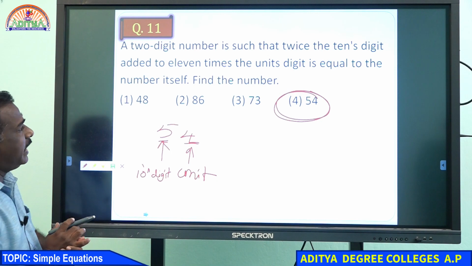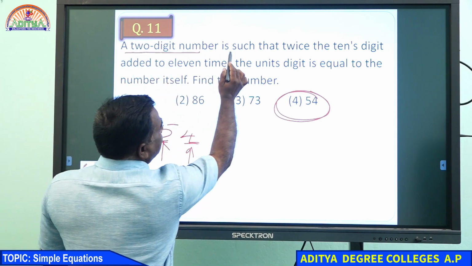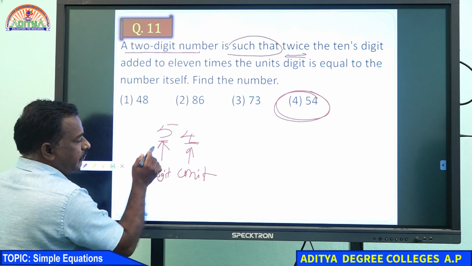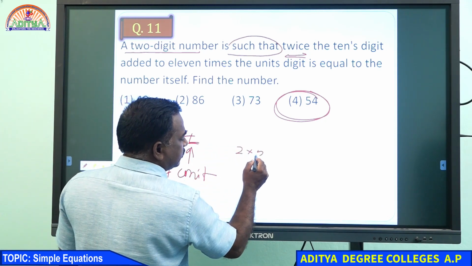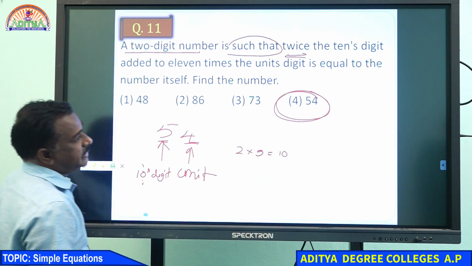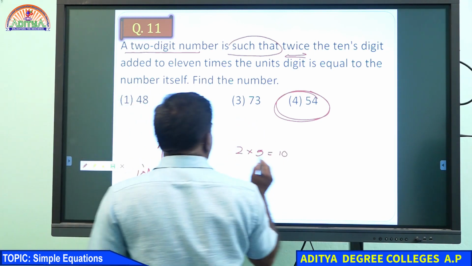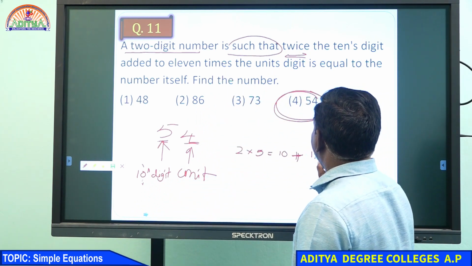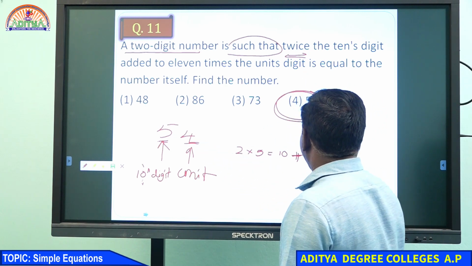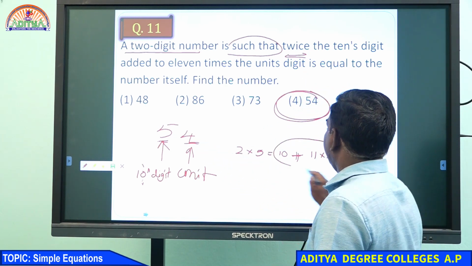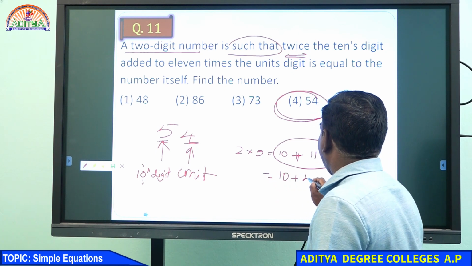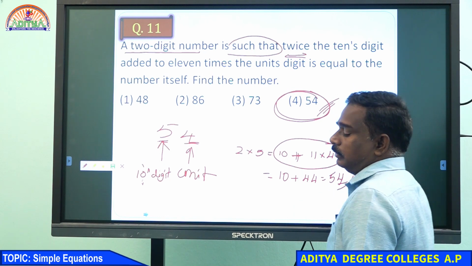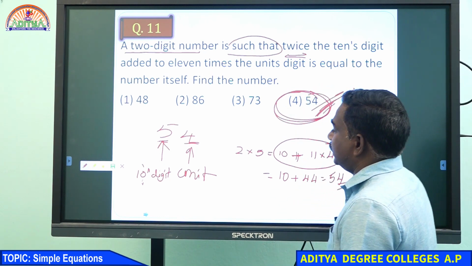Now the question they are asking: for a 2-digit number, twice the tens digit, which is 5 here, is added to 11 times the unit digit. Then what do you get? 10 plus 44, that is 54. This is the answer.